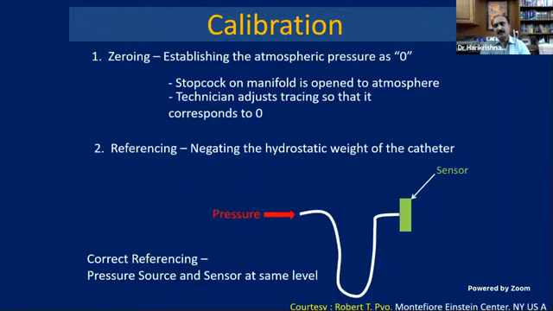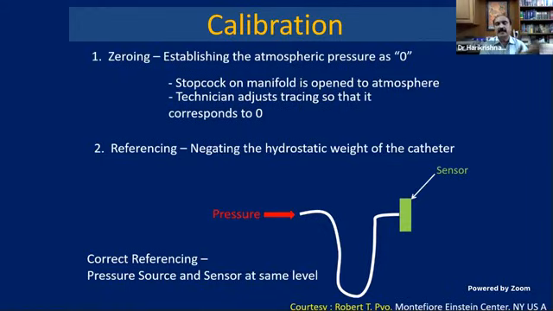So the calibration is what you ask the technician to zero. So what is the technician actually doing? It is establishing the atmospheric pressure as zero. What is the atmospheric pressure? 760 millimeters of mercury or 76 centimeters of water. That is kept as zero. The stopcock is that exact position where the three-way is opening to the atmosphere. That is the level at which the zeroing happens. It is the point where the three-way opens to the atmosphere when you are zeroing. That point should be at the level of the phlebostatic axis.